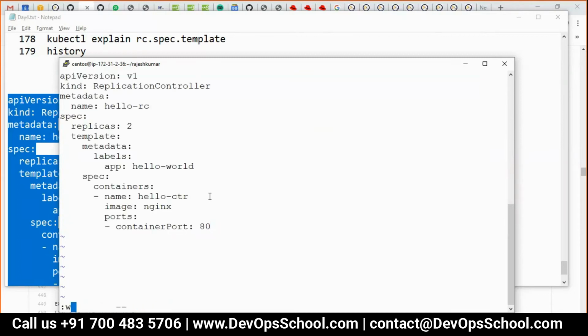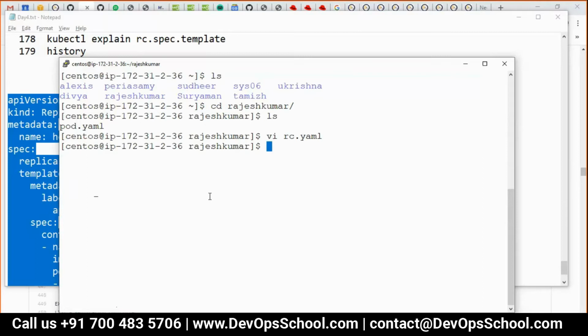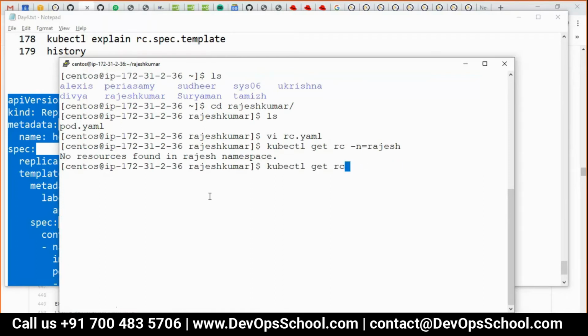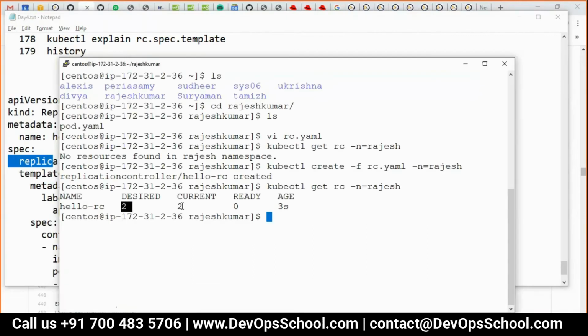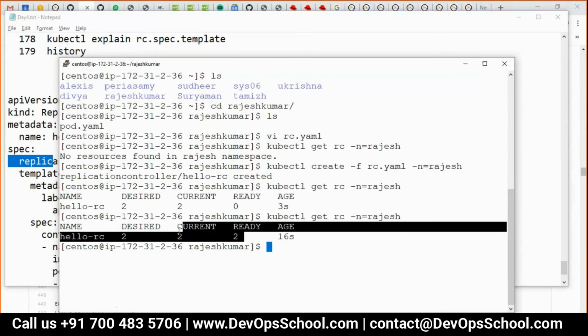Okay. Now, first I'll get it in my namespace. So kubectl get rc -n is equal to Rajesh. Now I think I don't need to explain you because you might get handy by now. So there's no rc right now. So can I create this rc? So create -f rc.yaml and -n is equal to Rajesh. And here you see get rc. See how many desired, how many you had asked for? Remember, I had asked for 2. How many you have current? How many ready? Ready means ready to serve the request. 0. It takes few seconds and get it done.